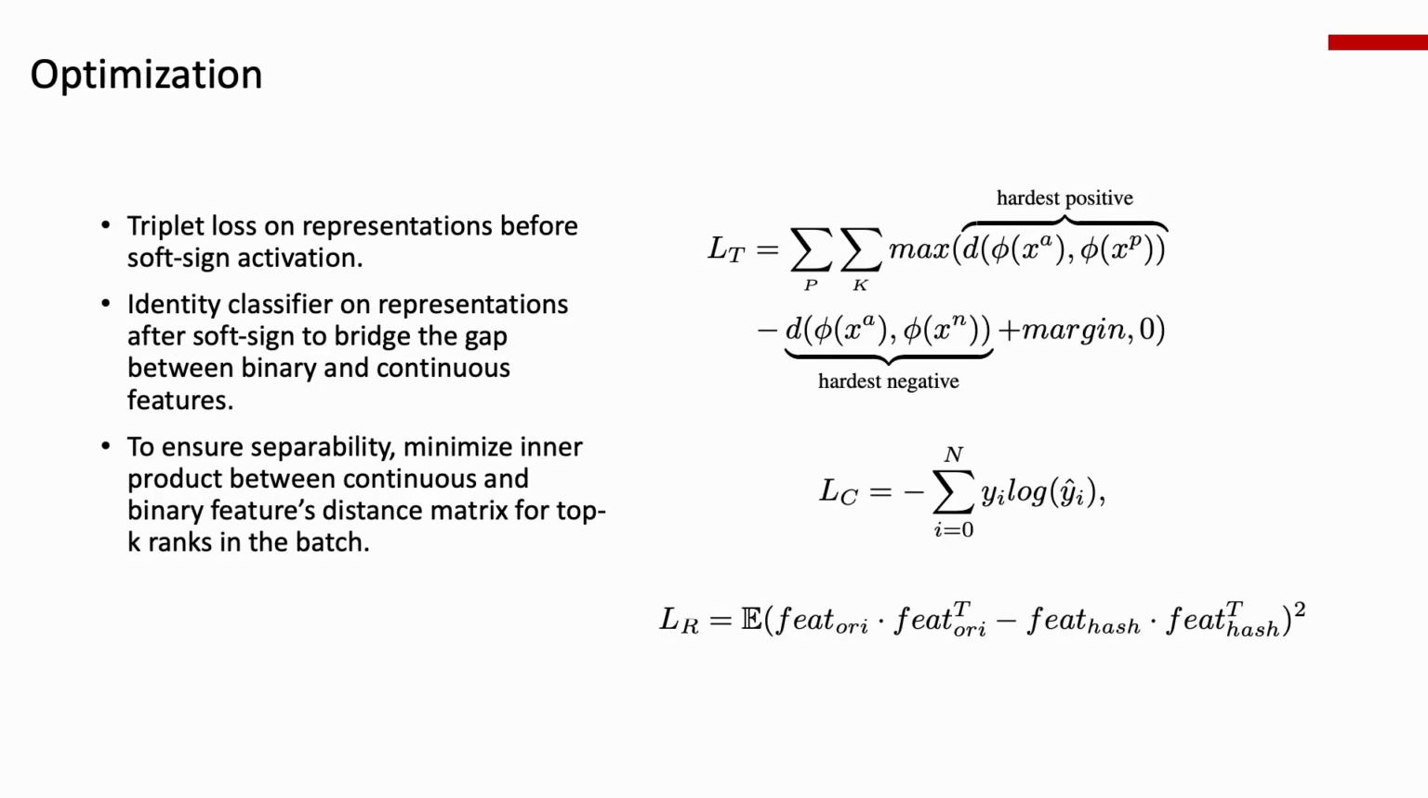To optimize the network, we use 3 loss functions. First, we use a triplet loss on representations before the soft sign activation to build discriminability among identities. Second, we use an identity classifier cross-entropy loss to distill information from teacher to student, where the student network, in this case the binary network, is mimicking the output of the teacher network, which is the continuous valued feature classifier. To ensure similar separability among the continuous and binary valued features, we minimize the correlation between the distance matrix for the top k matches.